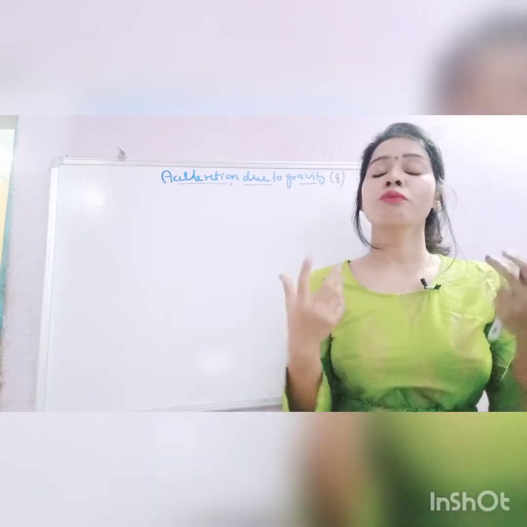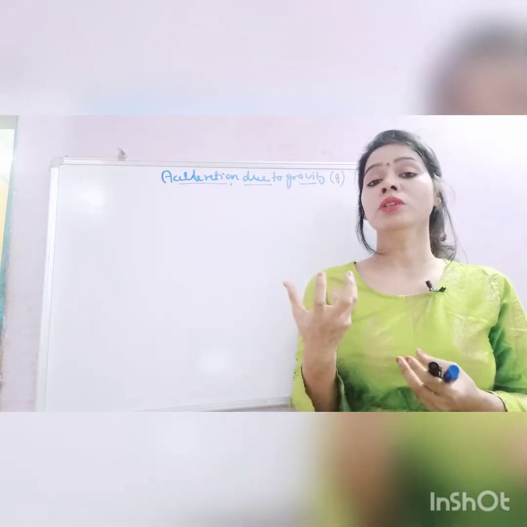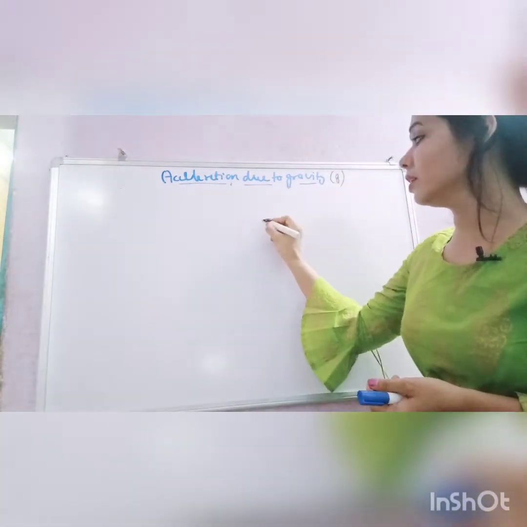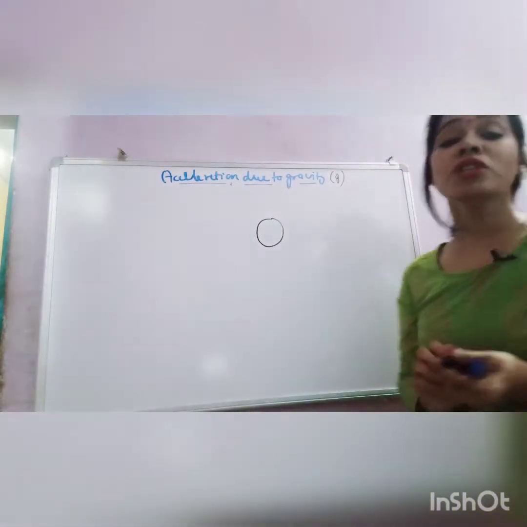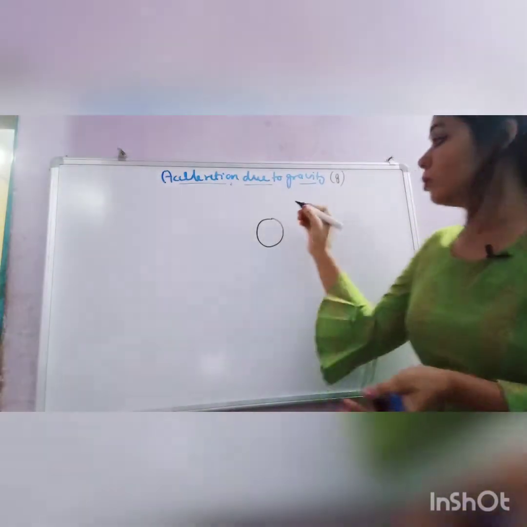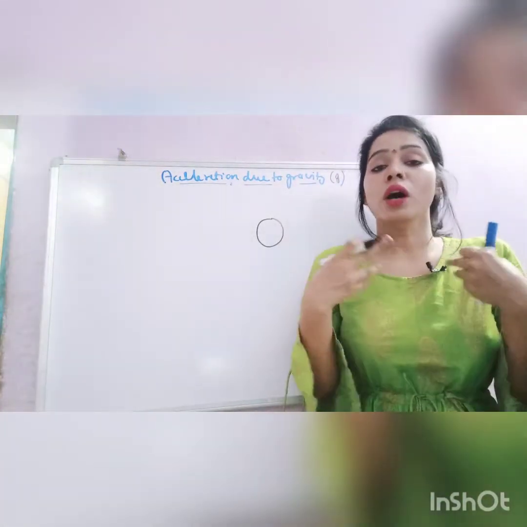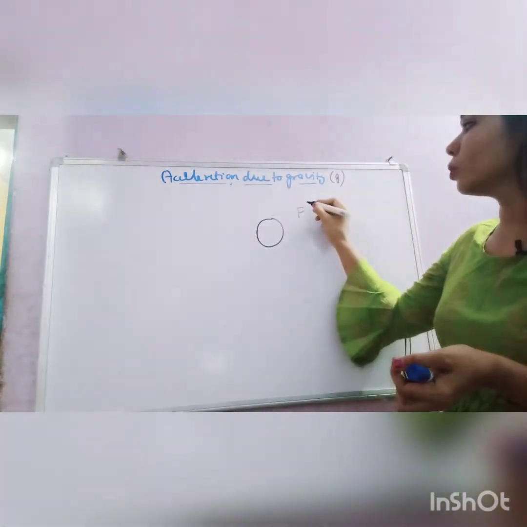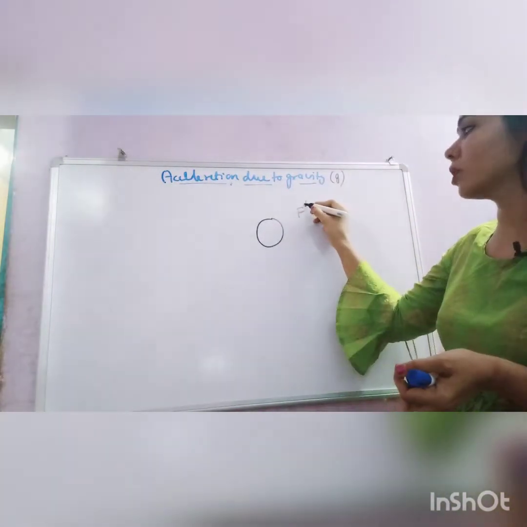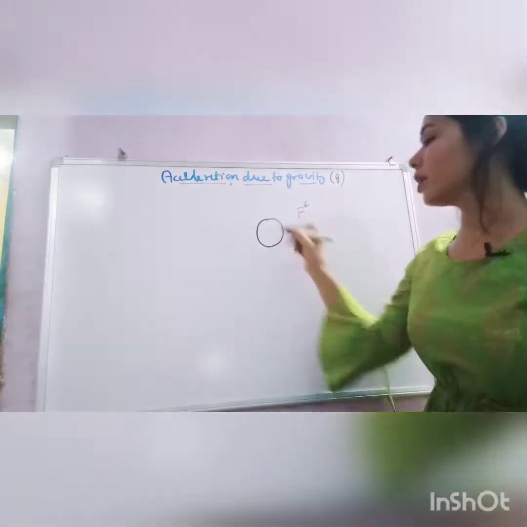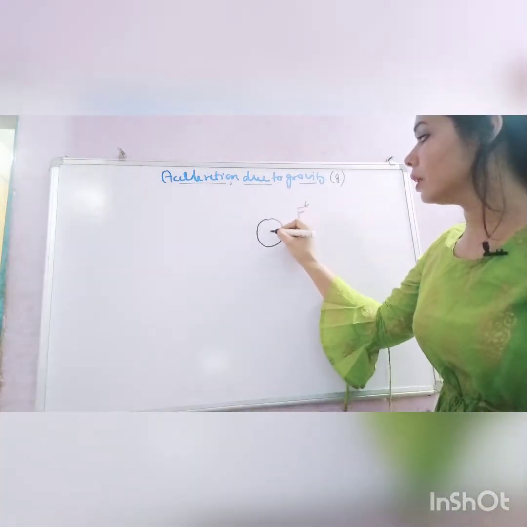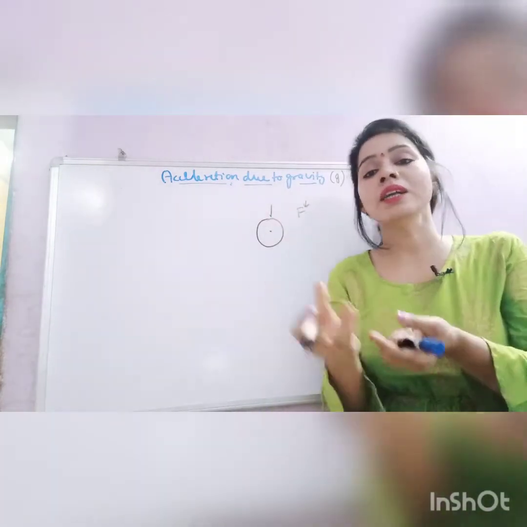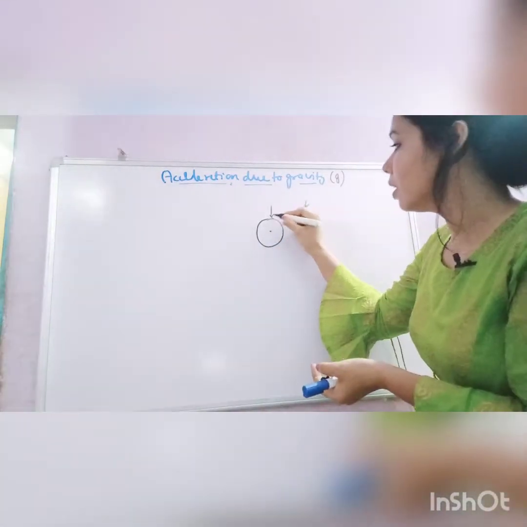Gravity means the force by which the earth pulls or attracts any body. Gravity is a force of attraction which the earth applies on any object, like us here. So the earth also pulls with a force which is known as gravity force. The earth pulls any body towards its center, not in a downward direction. It always attracts any body towards its center.